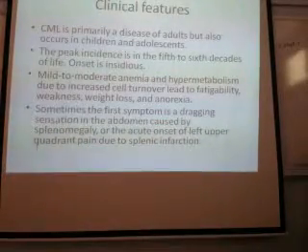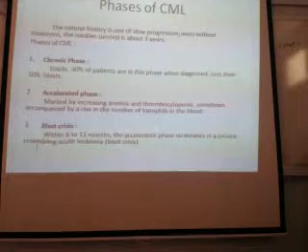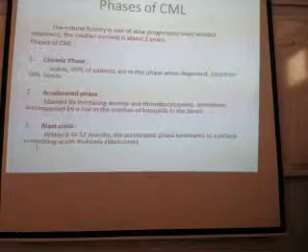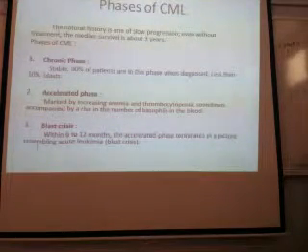These are the clinical features now. Okay, before clinical features, let's discuss these phases. There are 3 phases in chronic myeloid leukemia. Remember: chronic phase, accelerated phase, blast crisis.